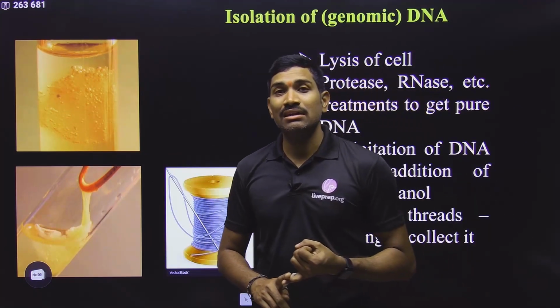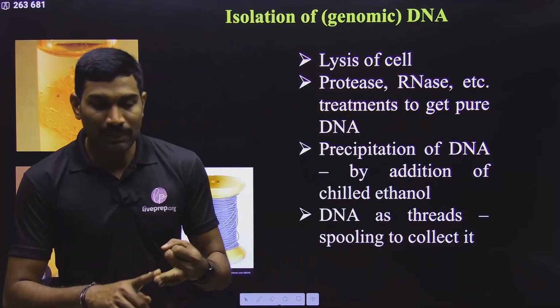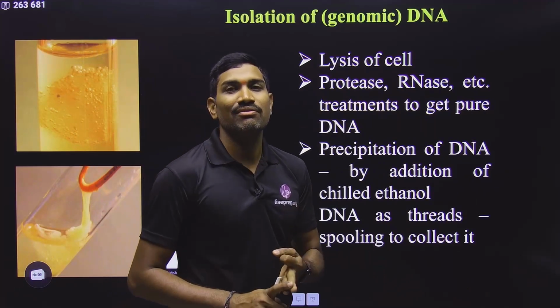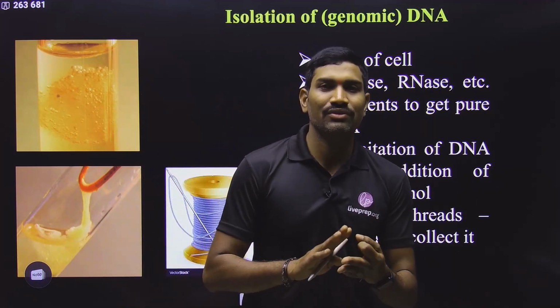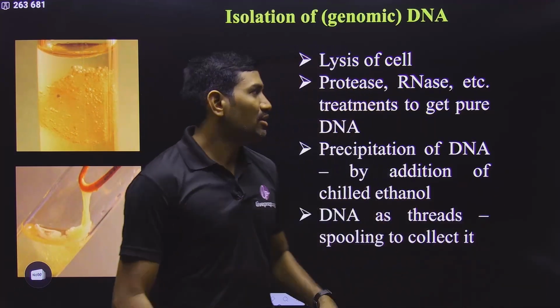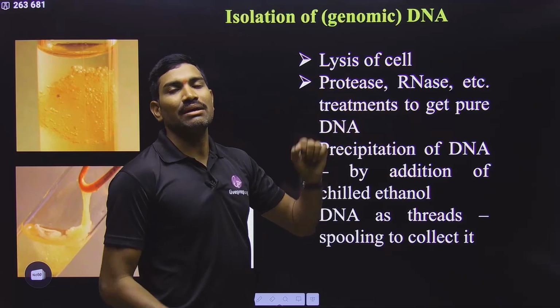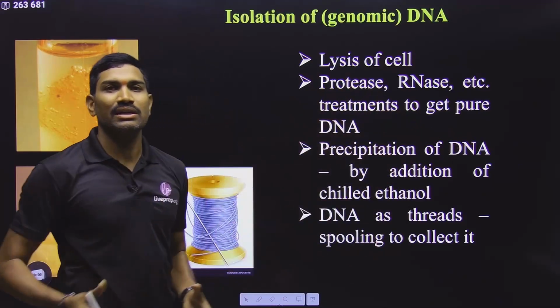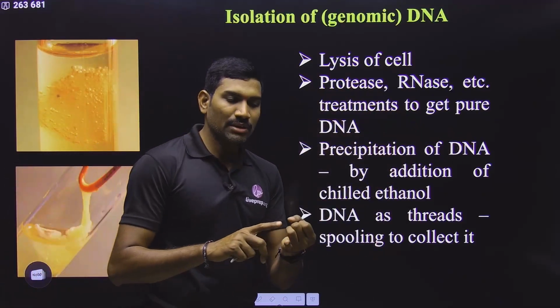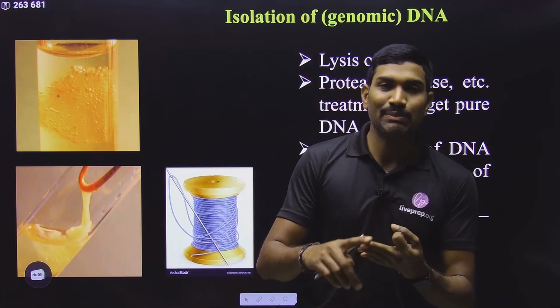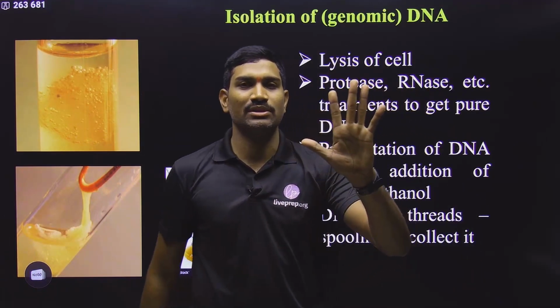For bacterial cell wall degradation, it is lysozyme. For the plant cell wall, cellulase. For the fungal cell wall, it is chitinase. In this way, we use various enzymes. After that, we use various chemicals to break the cell so that all the contents come out. So what is present in the cellular content? DNA, RNA, lipids, proteins and carbohydrates are present.